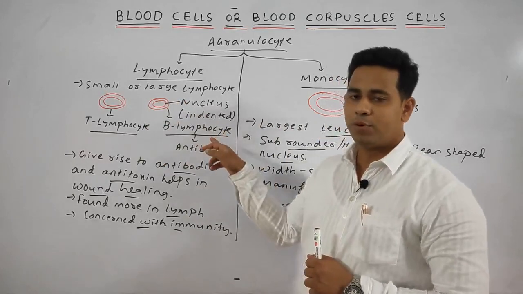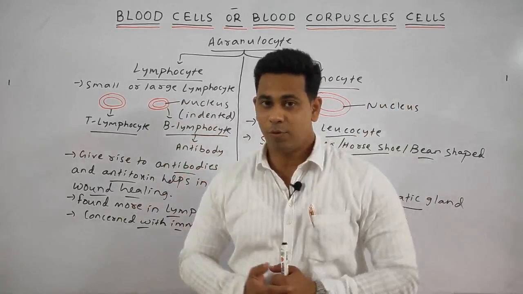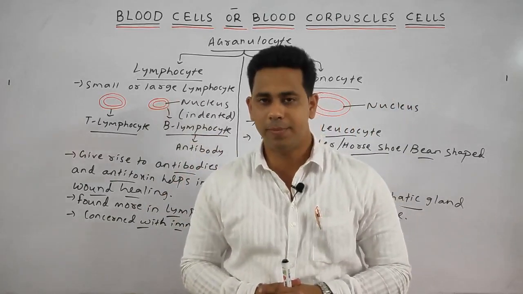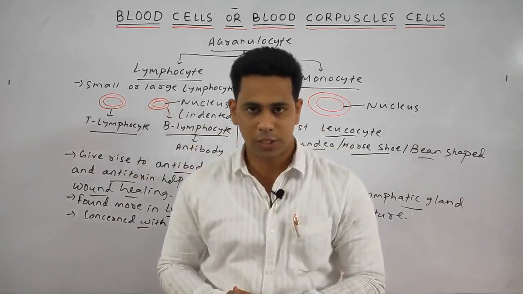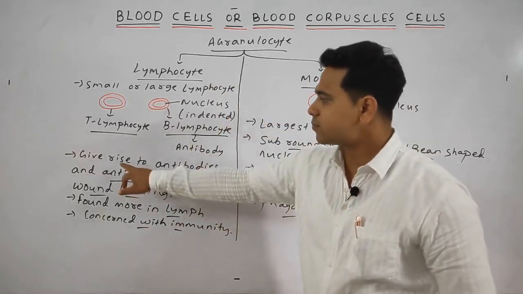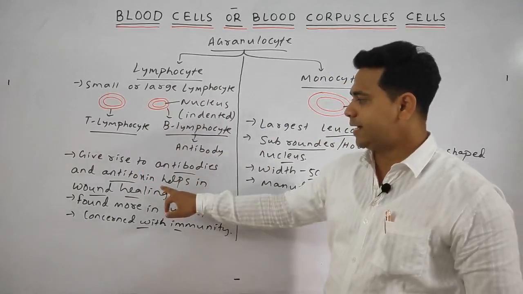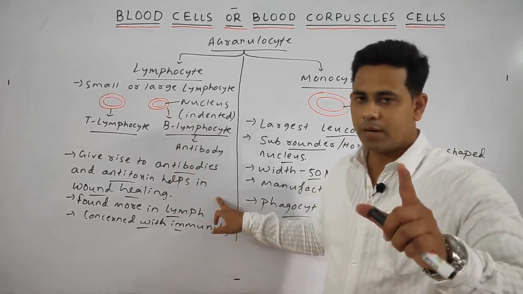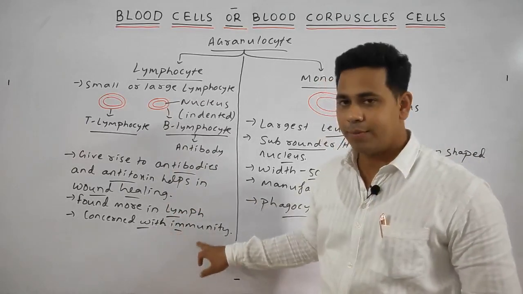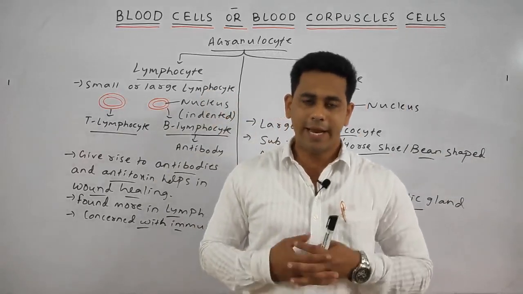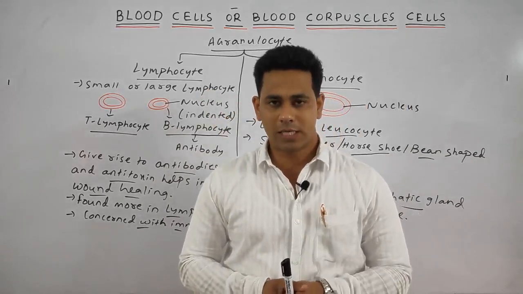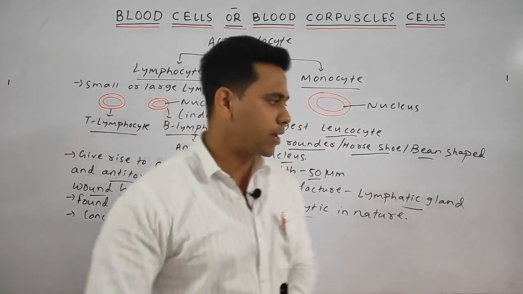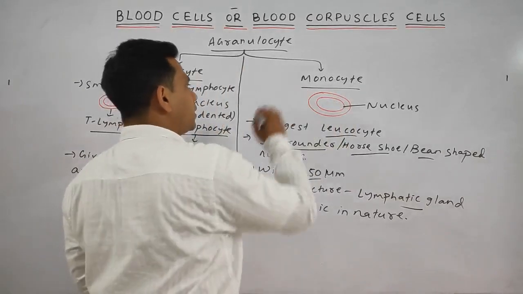Whereas the B lymphocyte helps in production of antibodies, which help in wound healing, and it also produces some antitoxin, which acts against various toxic substances. We will write: the lymphocyte gives rise to antibodies and antitoxin which help in wound healing, and these are found more in number in the lymph. It is also concerned with immunity, it creates the immune response which fights against foreign particles or any form of pathogen.